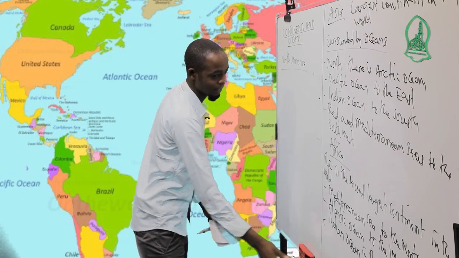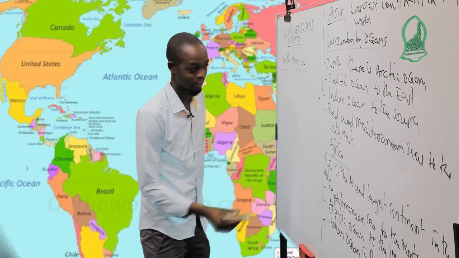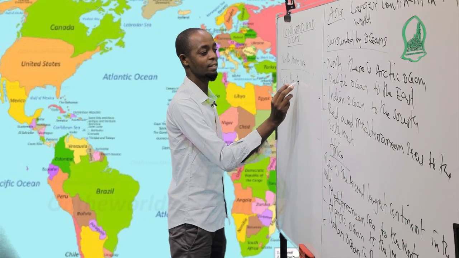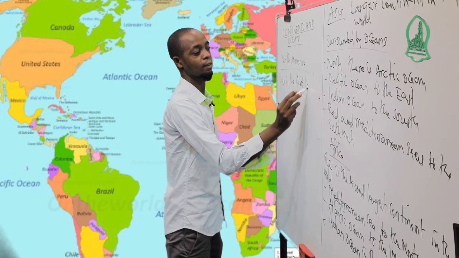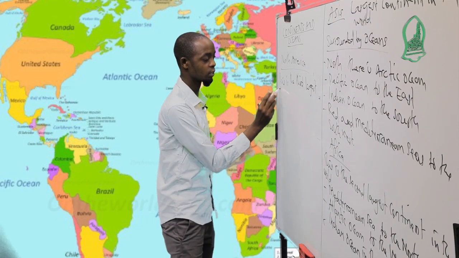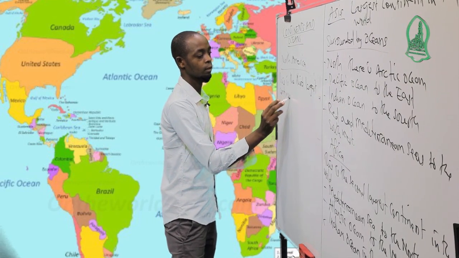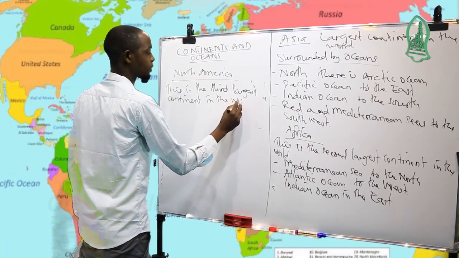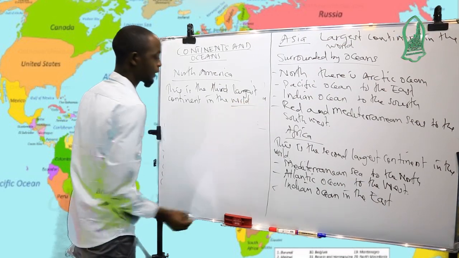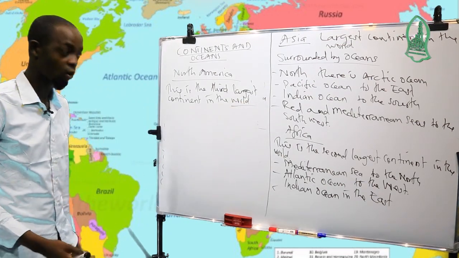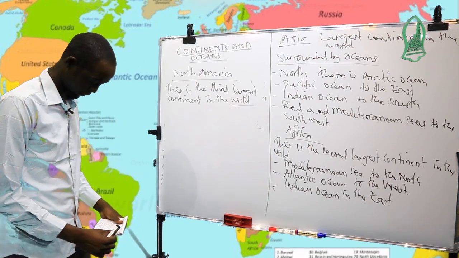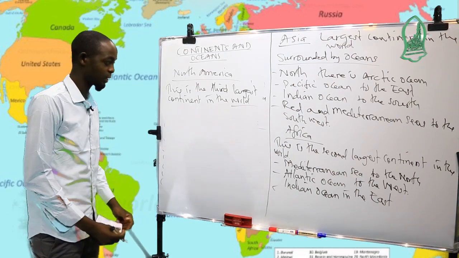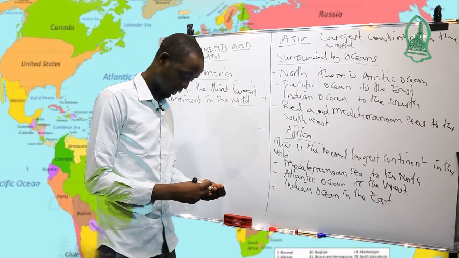This is the third largest continent in the world. And it's also bordered by the oceans.